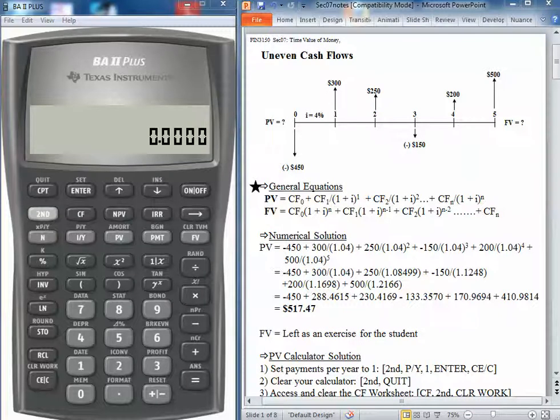In this section, we are going to cover the frequency of compounding, but before we do, I'd like to cover a topic called uneven cash flows. Uneven cash flows frequently occur when you have a business organization that has some uncertainty in what it will generate.